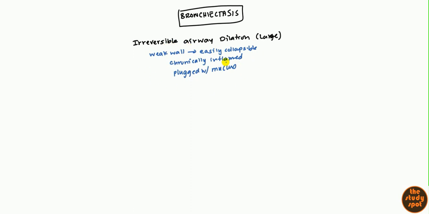So let's go through the pathogenesis. I've developed my own way of considering it. The way I consider it is a cycle. The first part of the cycle is you get some sort of destruction to the airways. And of course, the most common cause of destruction to the airways is going to be inflammation, chronic inflammation. So once you get this destruction, obviously you're going to destroy some of the walls of the airway, and that can lead to impairment.